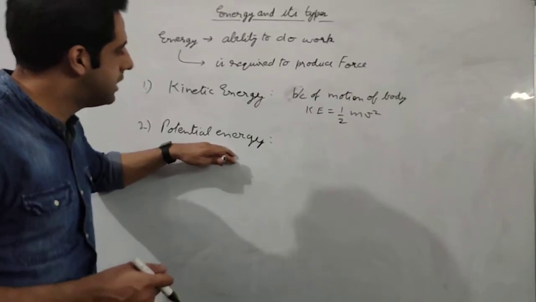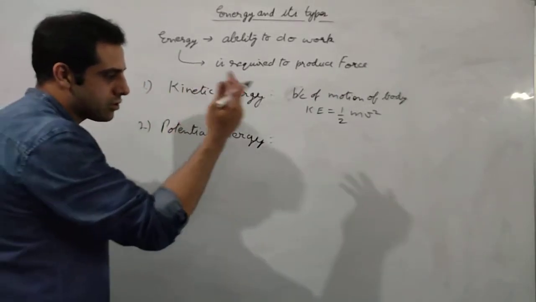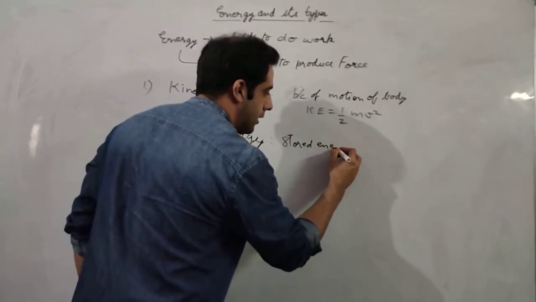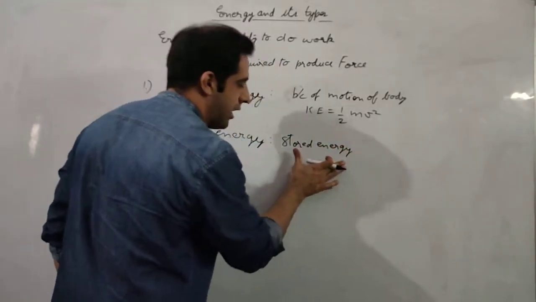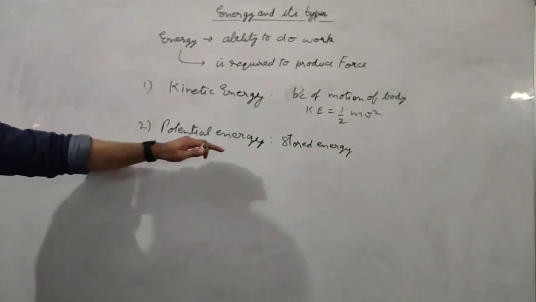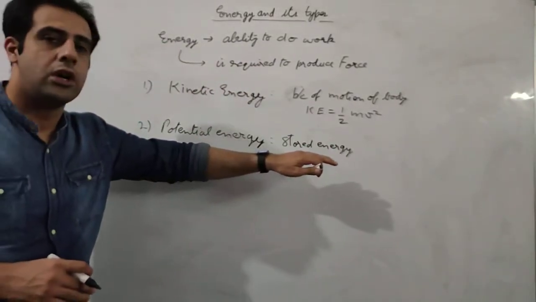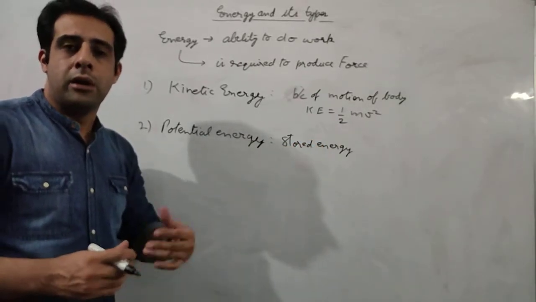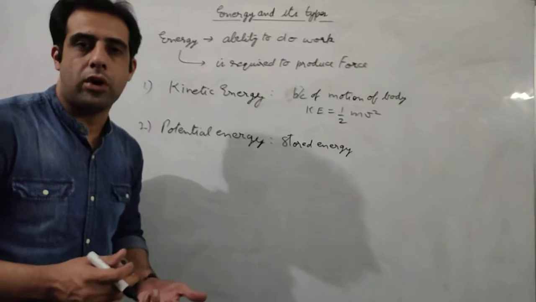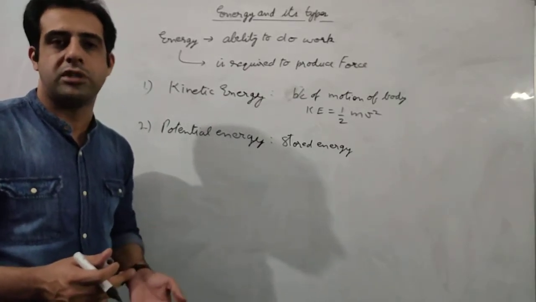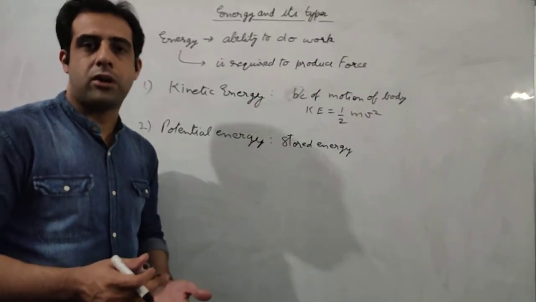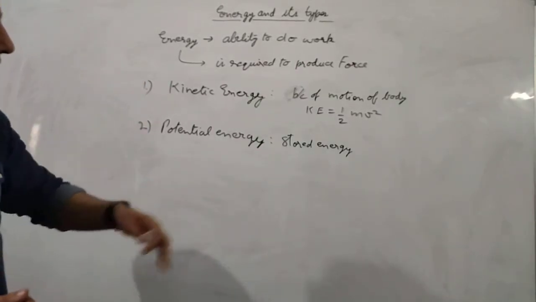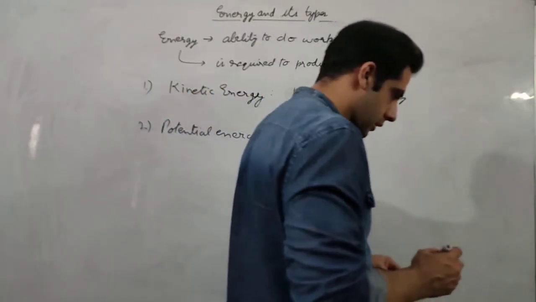Now potential energy is a little bit more complicated than kinetic energy. First of all, it is a stored energy. You always remember this concept, it will help you in solving many problems. Whenever we are talking about potential energy, we are talking about stored energy. This energy can be stored by changing the shape of the body, and also by changing the position with respect to earth, at some height. So it is a stored energy, and we will study this in detail in later topics in upcoming videos.